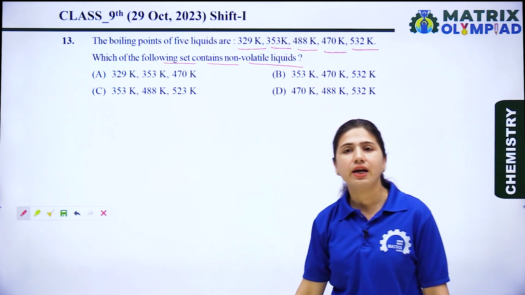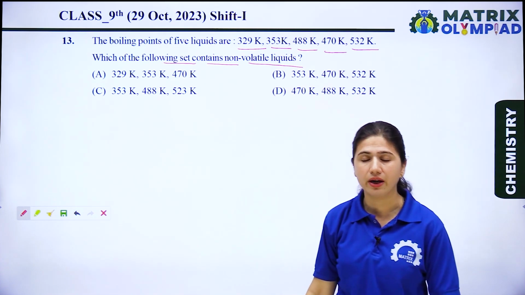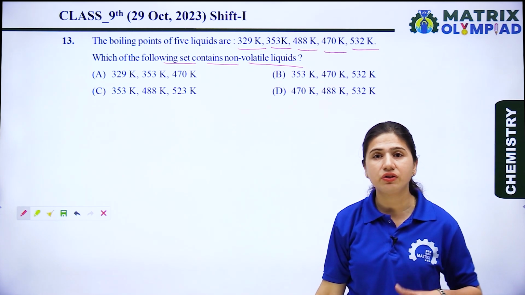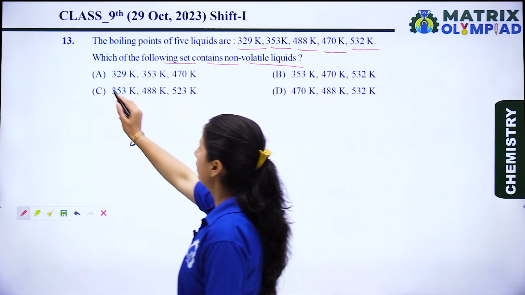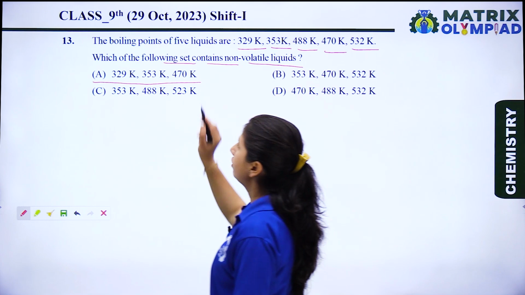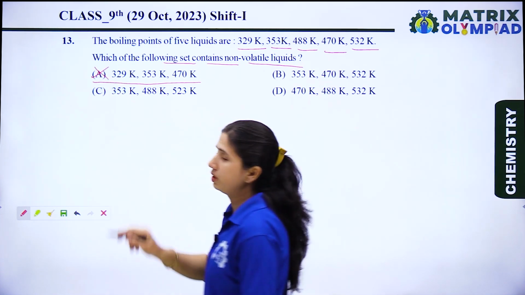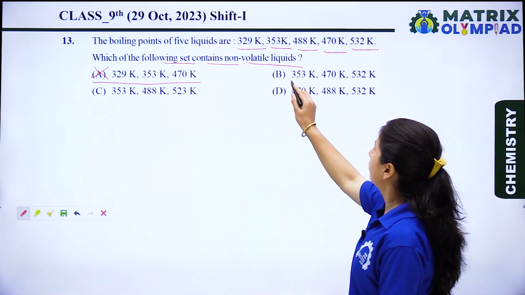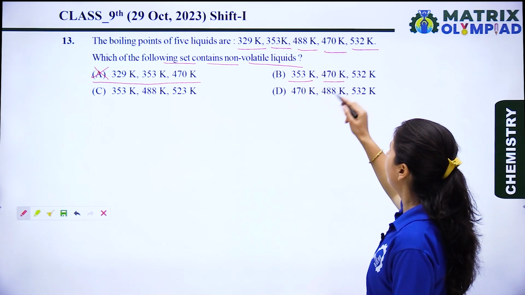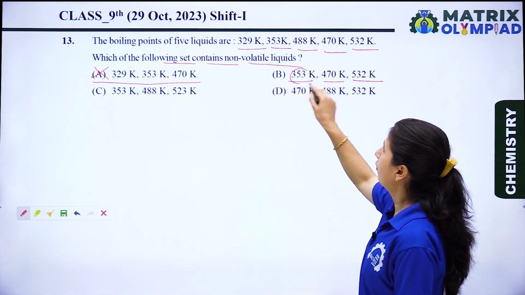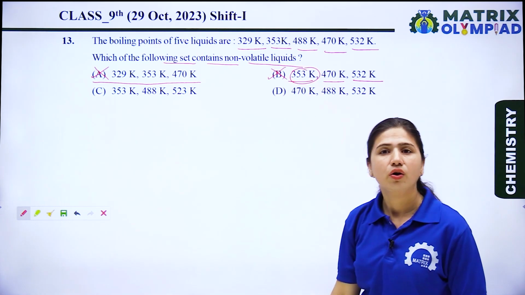Generally, non-volatile liquids boil at above 100 degrees, around 373 Kelvin. So let's see the options. Option A, 329, 353 and 470. This is a wrong option. Now let's see the next. 353, 470 and 532. 353 means this is also a wrong option.